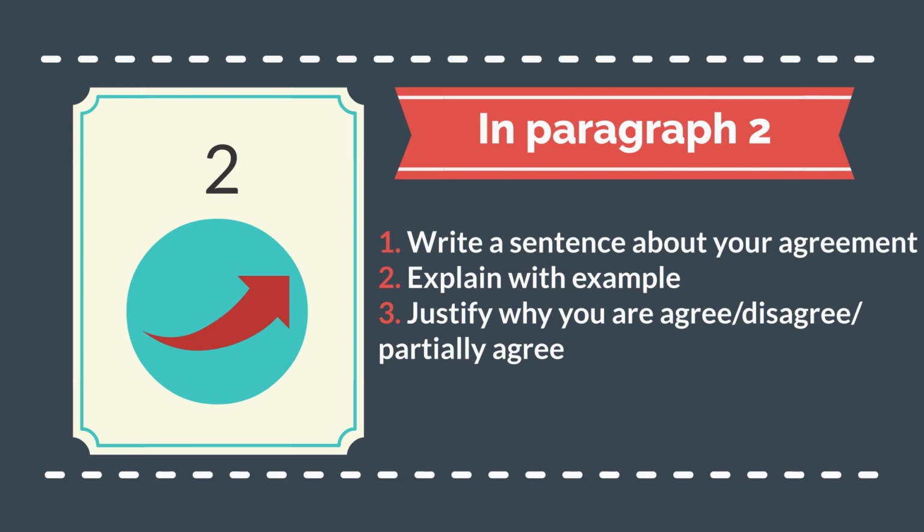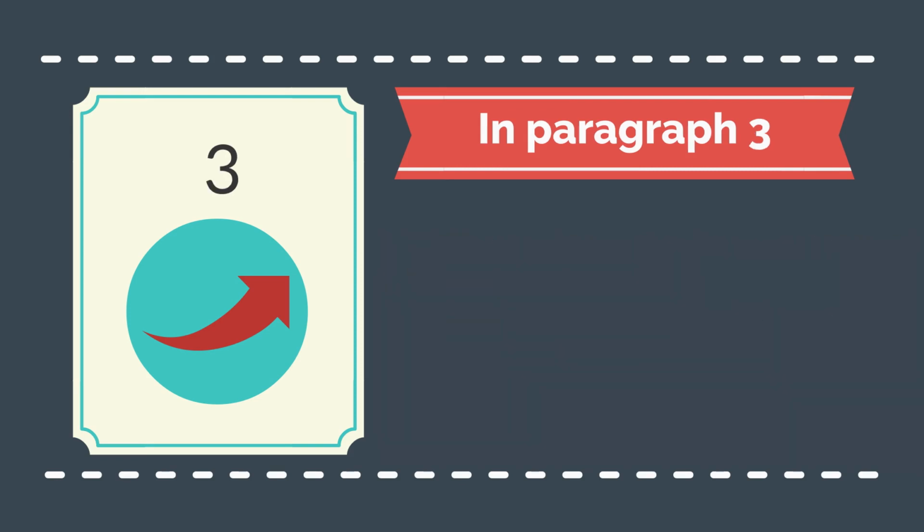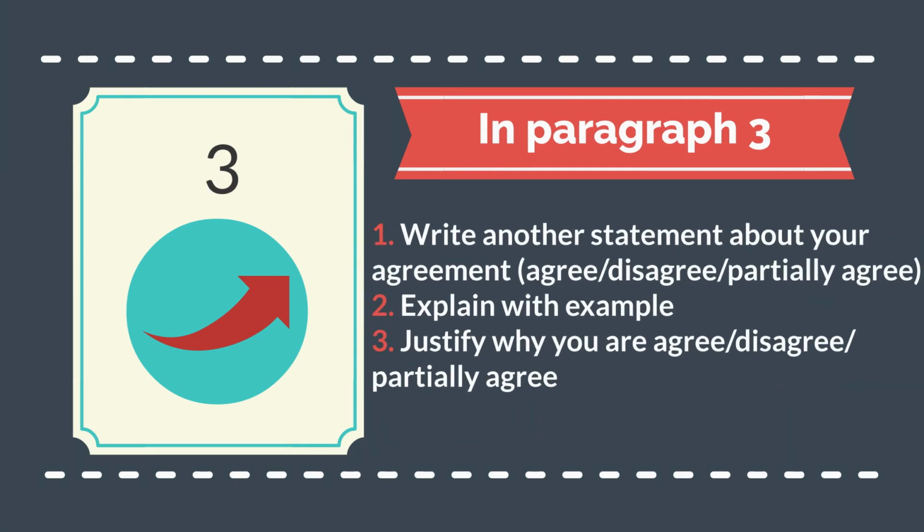And at the last, justify if you agree, then why you agree, or if you disagree, then why you disagree. Okay, so in the second paragraph, all your sentences should be about the main focus of your essay's agreement.